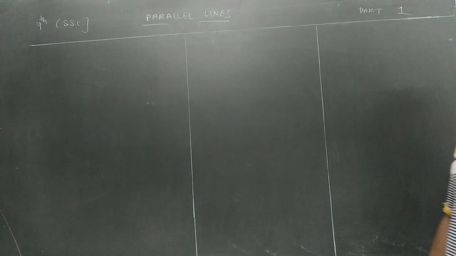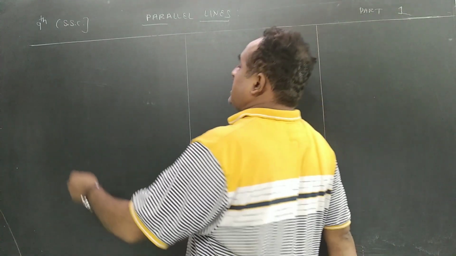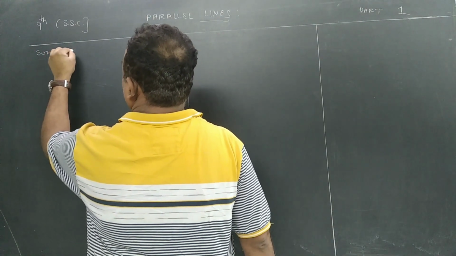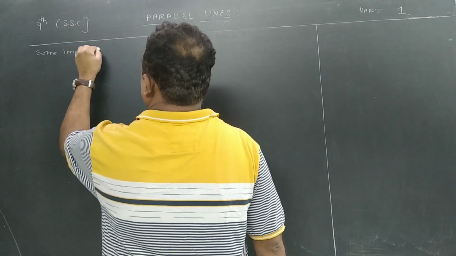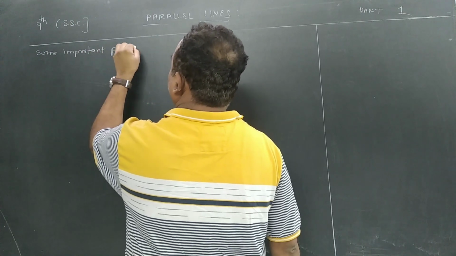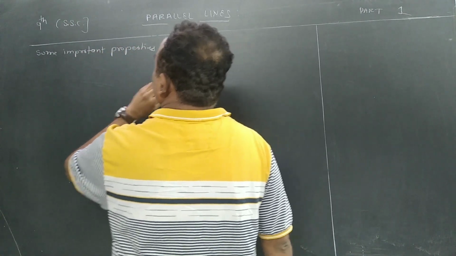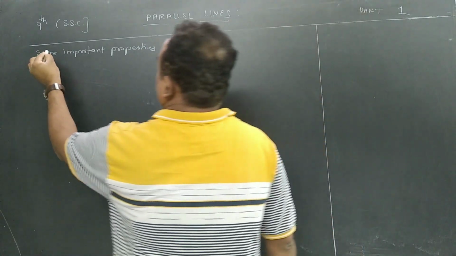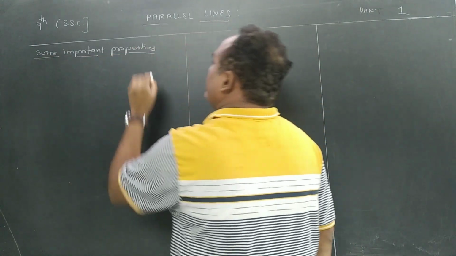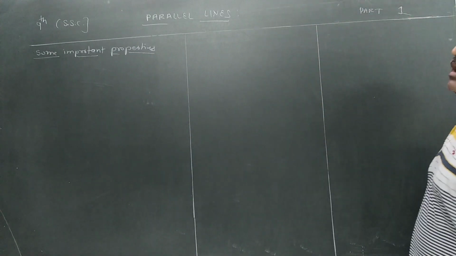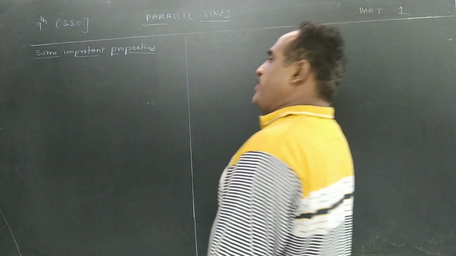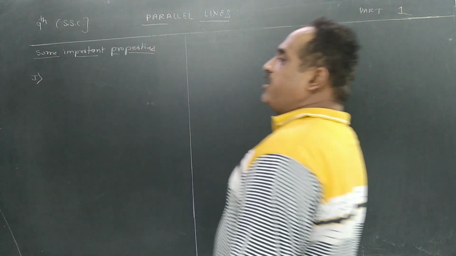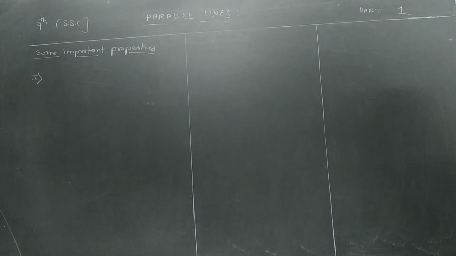Now, next part is we are going to study some important properties. Some important properties are going to be studied for the parallel line topic. So, some properties I have already given in the first chapter, so we are going to revise something. First property, which I already studied, we have proved as a theorem.